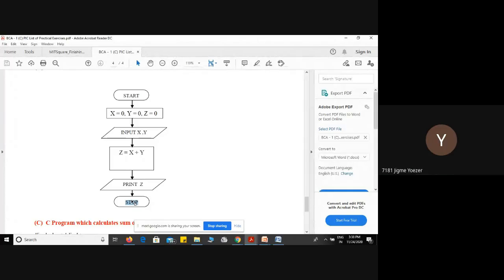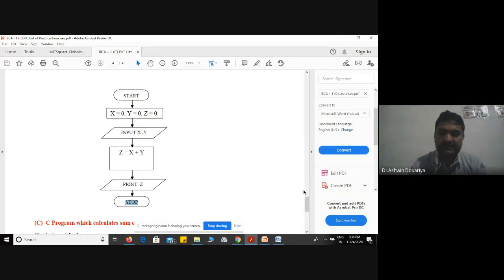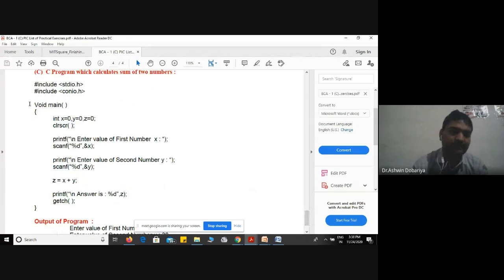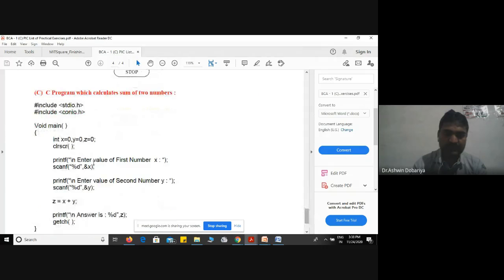Hello? Yes, sir. Right? And once you do this, then it is easy to write a C program. See, this is the exact C program that I will tell you once I start the practical, then what is the meaning of printf, scanf, how to write this, right? But if you know this algorithm and flowchart, then it is easy to write this C program, because actually we are converting this flowchart into the C syntax. All these statements are written in C language statements, right?